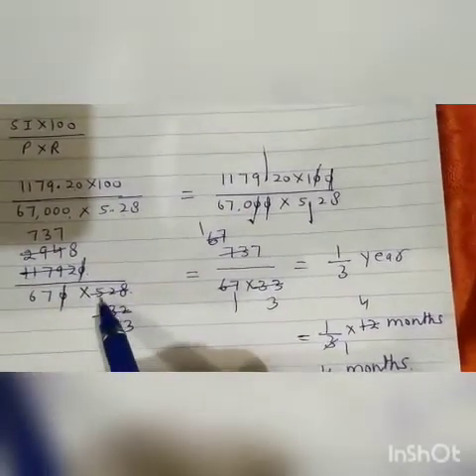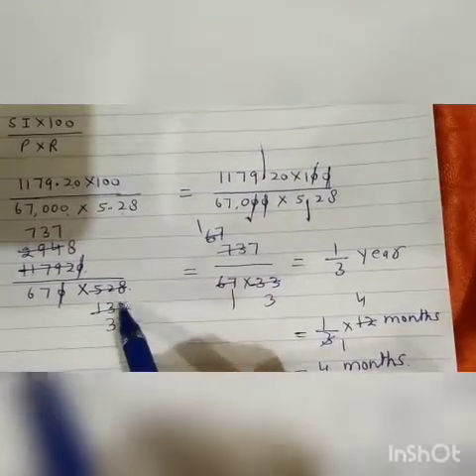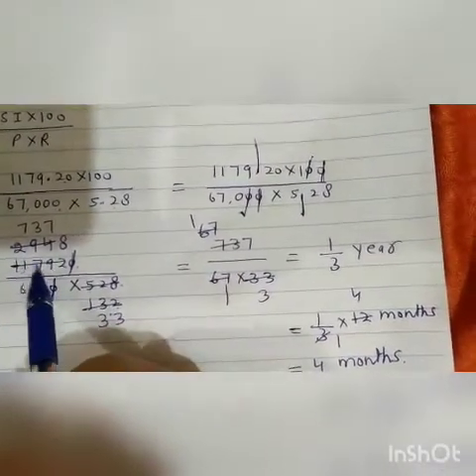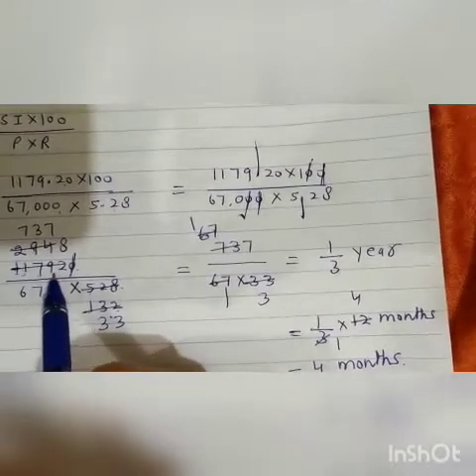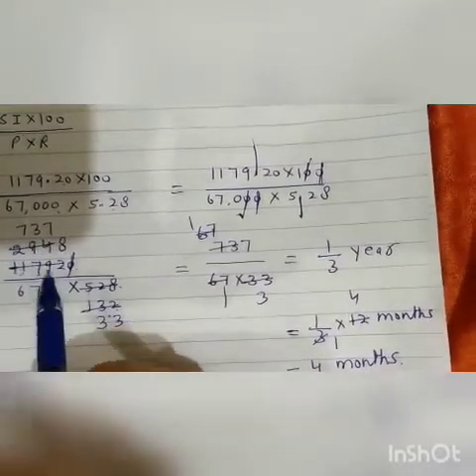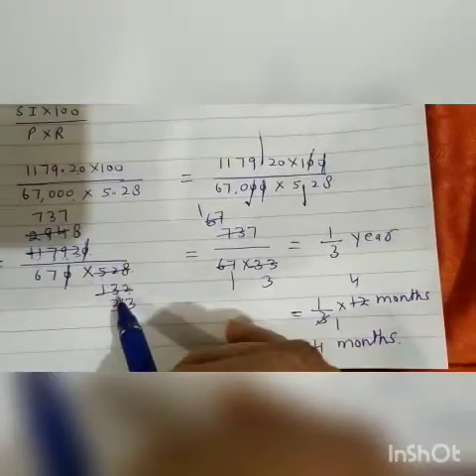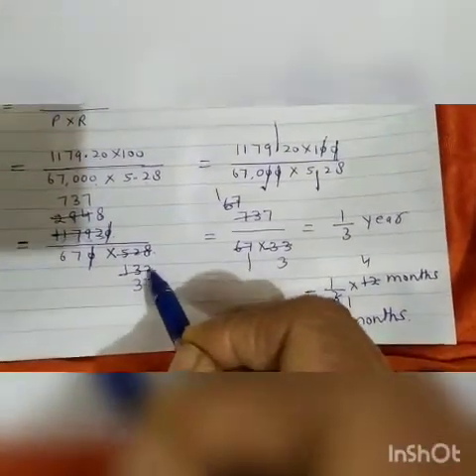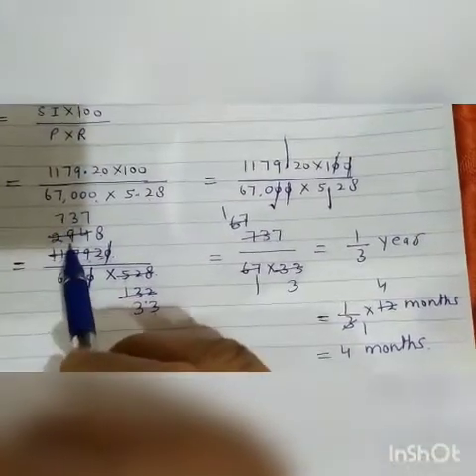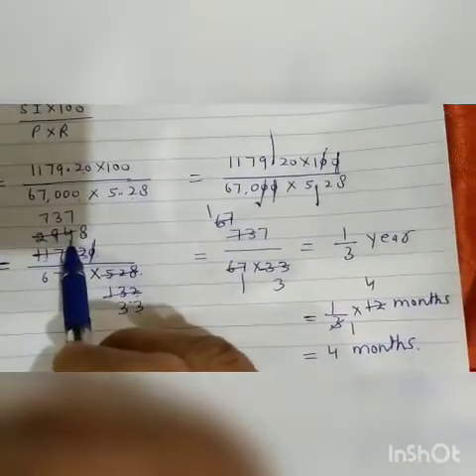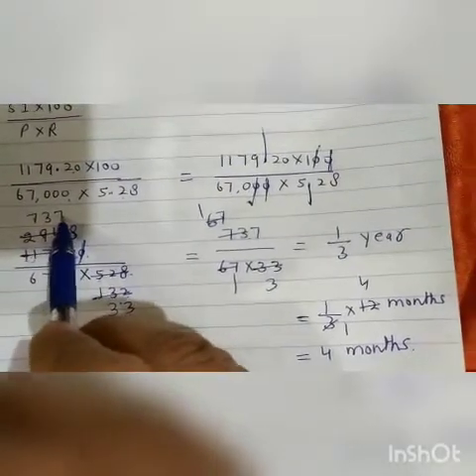See here. 4 1s are 4, 4 3s are 12, 4 2s are 8, 4 2s are 8, 3 remainder 37, 4 9s are 36, 1 remainder 19, 4 4s are 16, 3 remainder 32, 4 8s are 32. Next time again by 4, 4 3s are 12, 4 3s are 12, 4 7s are 28, 1 remainder 14, 4 3s are 12, 2 remainder 28, 4 7s are 28.